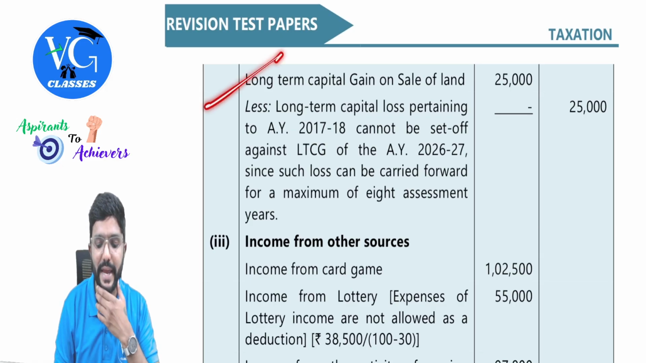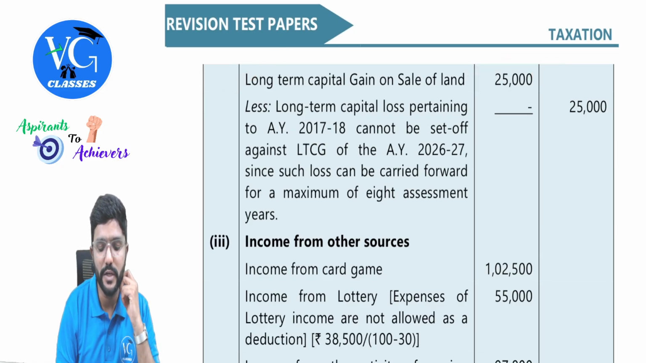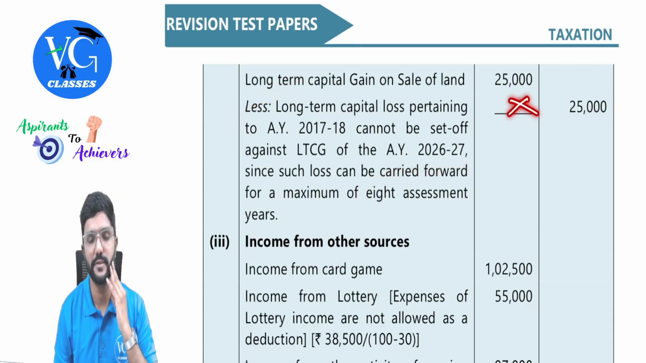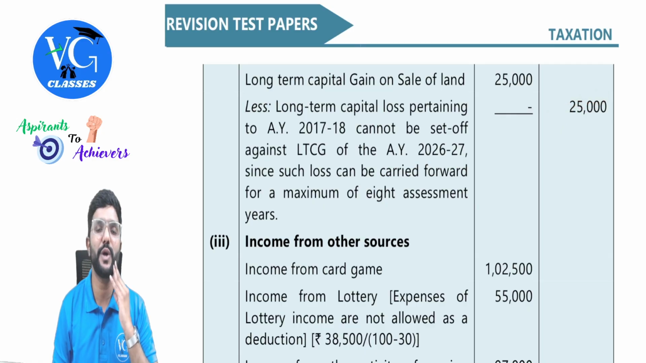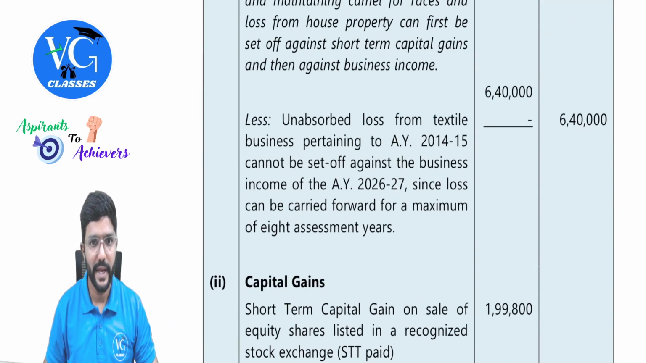Then long-term capital gain on the sale of land is there, 25,000. And we have a brought forward long-term loss. But for that also, 8 years is already expired, guys. So we cannot adjust it. So straight away take 25,000 to the outer column. Yes, just a minute. They gave a note here.